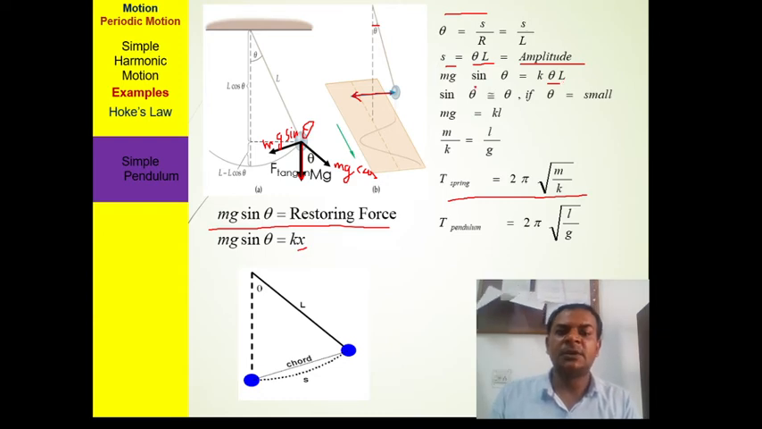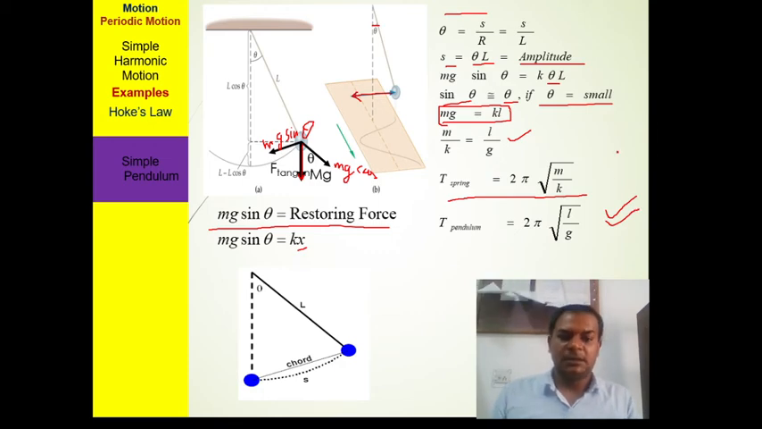If theta is small, then sin theta is equal to theta, and mg is equal to kL. You can see here, mg is equal to kL, means m upon k equals L upon g. Using this spring formula we can calculate the time period for the pendulum also, because we just replace the value of m upon k by L upon g. So the time period of a simple pendulum that we derived in this lecture is 2 pi under root L upon g.